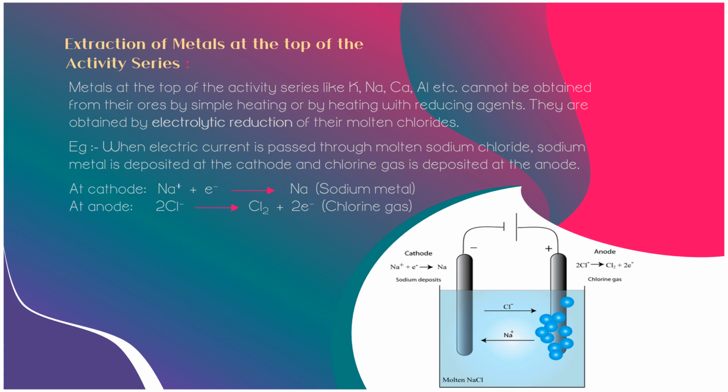At the cathode, 2Na+ plus 2 electrons gives 2Na, that is sodium metal. Chloride ions move towards the positive electrode, that is the anode. Chloride ions donate electrons to the anode and get oxidized to chlorine gas and get liberated. At the anode, 2Cl- from the molten NaCl forms chlorine gas Cl2 plus 2 electrons to the anode. The overall reaction is 2NaCl, that is sodium chloride, on electrolysis forms 2Na at the cathode plus Cl2 at the anode.